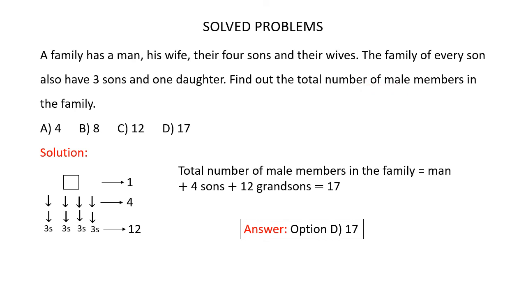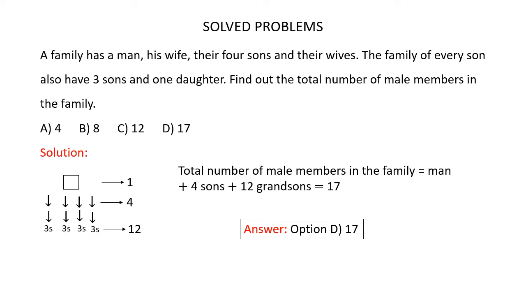Now it's given that a family has a man and his wife. So in that generation, there's only one male, the man. So one male. And the man and his wife have four sons and their wives. So in the next generation, there are four sons, that is four males. The family of every son also has three sons and one daughter. But since we are asked to find the total number of male members, we'll consider only the sons. So each son has three sons. So in this generation, there are 12 males.